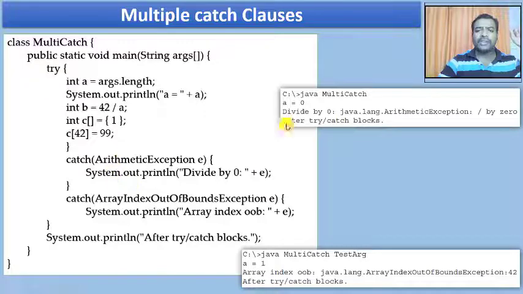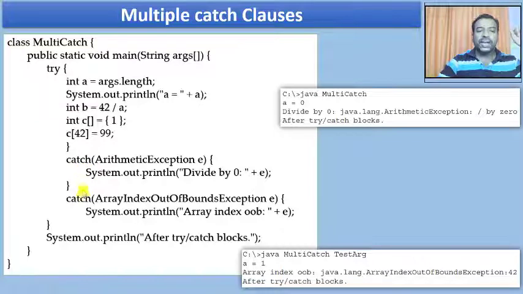Fine. That is what happens when I execute the program as multi-catch without passing any parameter. There is no command line parameter now. Hence a becomes 0. I'm printing a as 0, and dividing by 0 causes the exception.